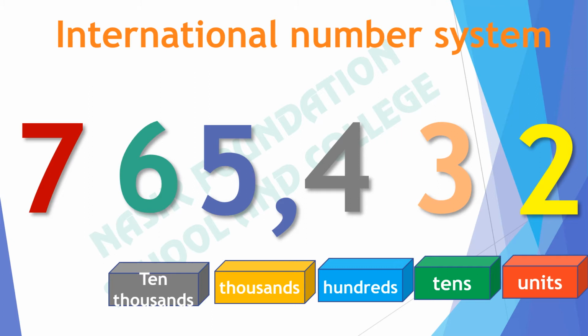Can you tell me? Its place value is 100,000. There are 700,000. I repeat, there are 700,000, 6 10,000s, 5,000s, 4 hundreds, 3 tens and 2 units.